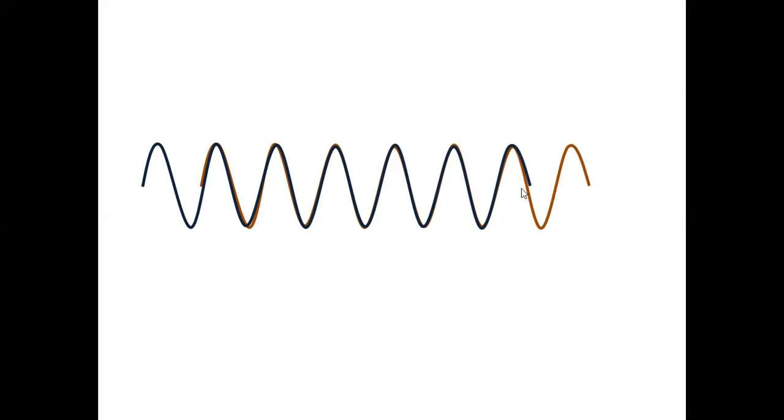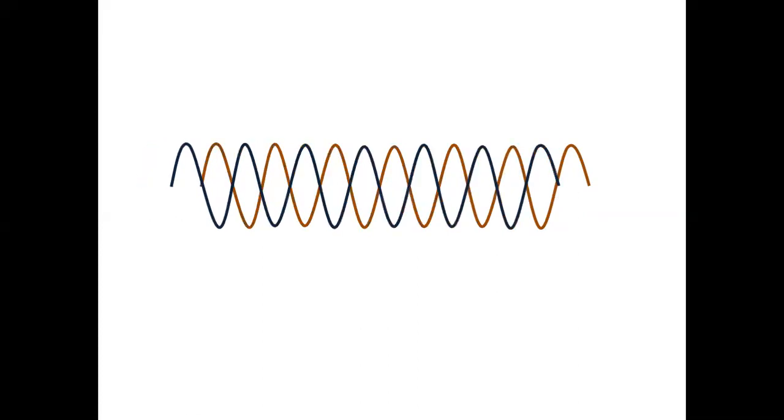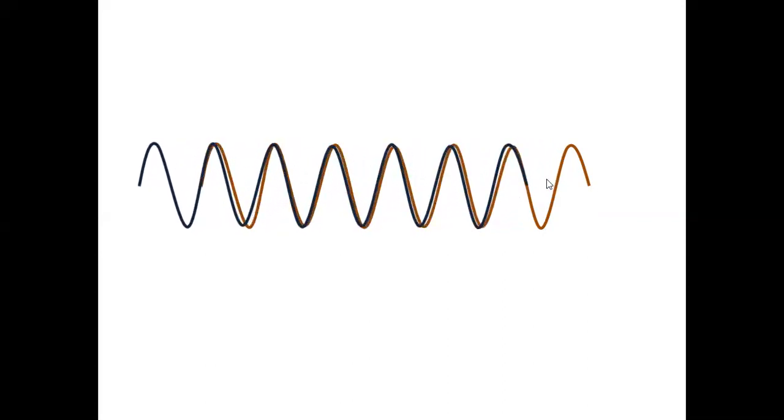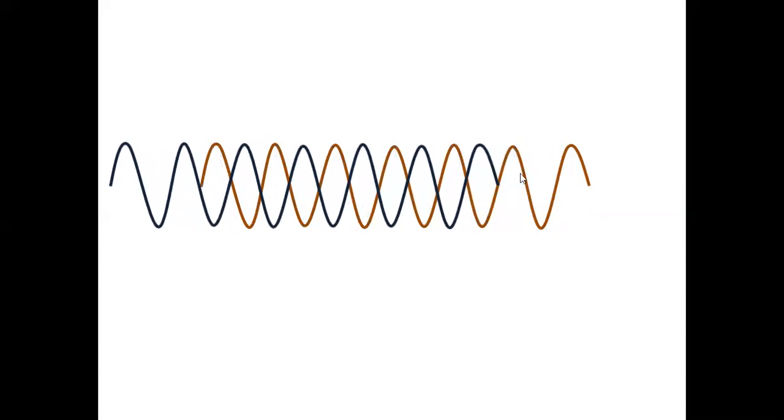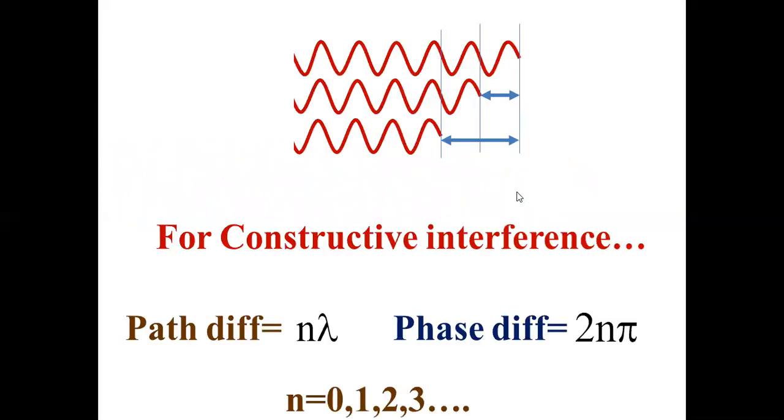So if two waves superpose, and there is a path difference of lambda by 2, there is destructive interference. If there is a path difference of lambda, that is constructive. Again 1.5 lambda, that is 3 lambda by 2, destructive. Again 2 lambda, constructive. Correct? Again crest falls on crest.